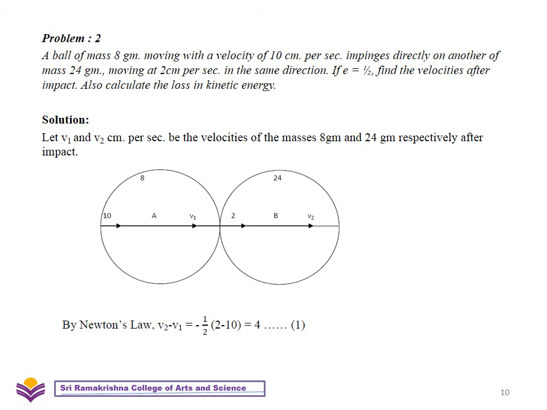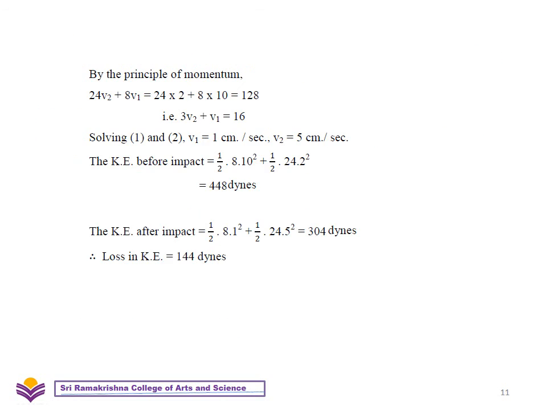So we have V2 minus V1 is equal to 4 after substituting the values for U1, U2 and E. By the principle of momentum, we have total momentum after impact is equal to total momentum before impact. So substituting the values for M1, M2, U1, U2, we get 3V2 plus V1 is equal to 16.